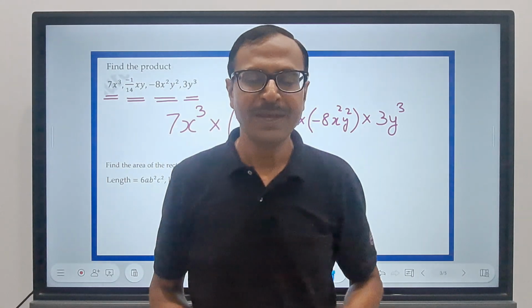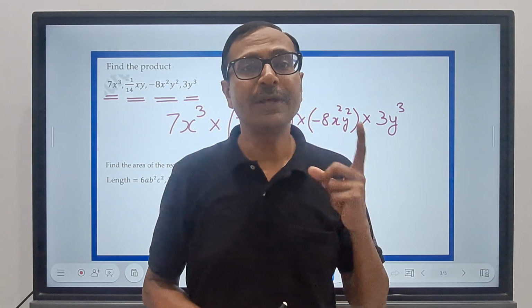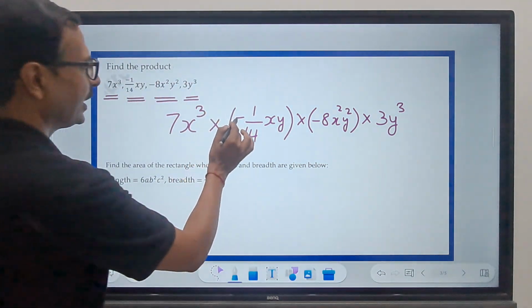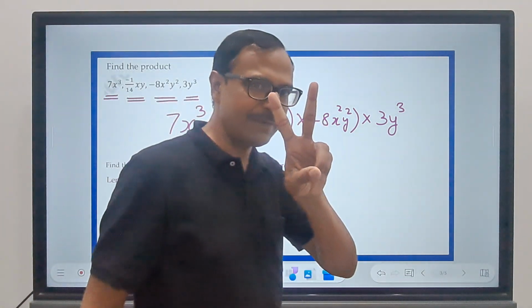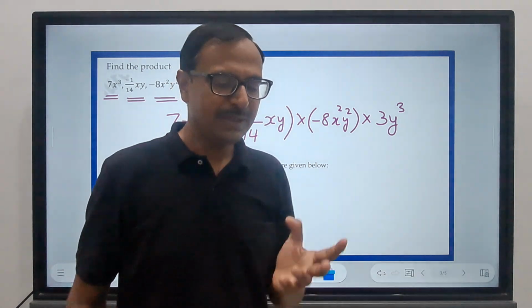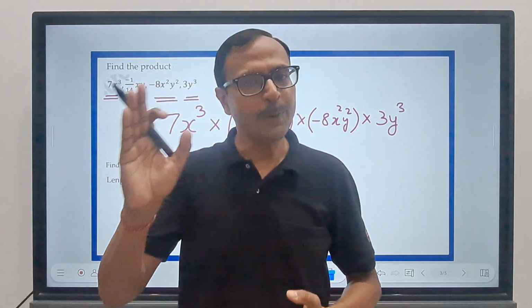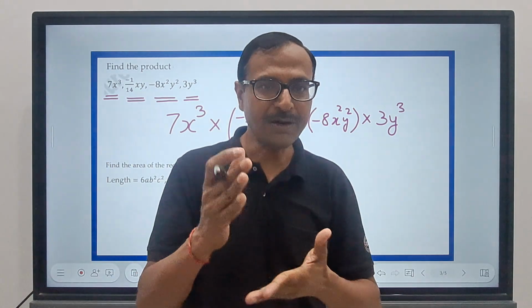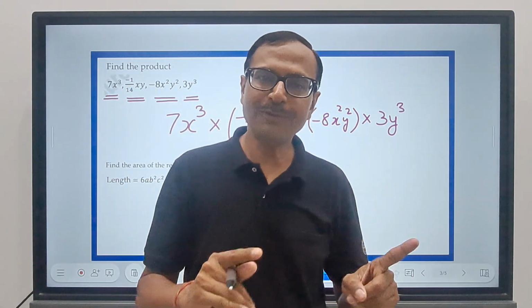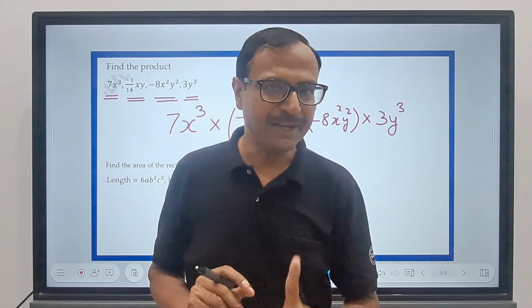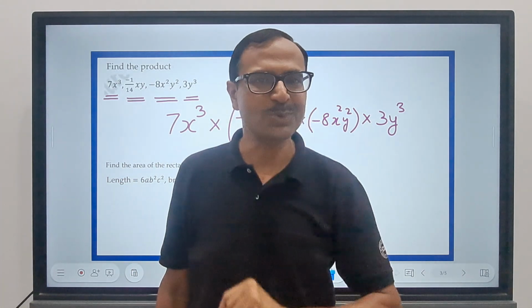The first rule says count the number of negative signs. So how many negative signs are there? 1, 2. 2 negative signs. If you have an even number of negative signs, your answer will be positive because minus and minus make a positive. If you have an odd number of negatives, your answer will be negative. That is the first rule.